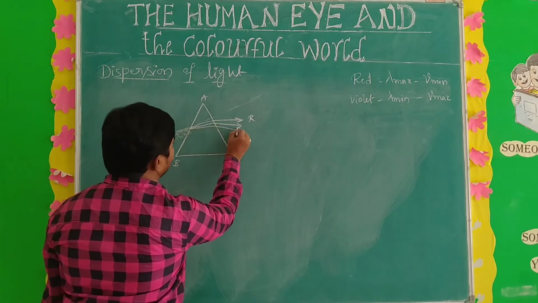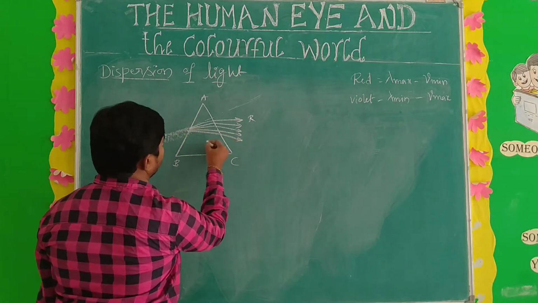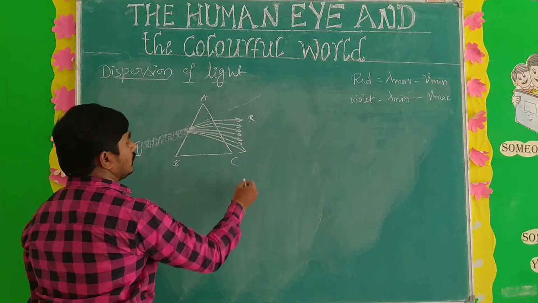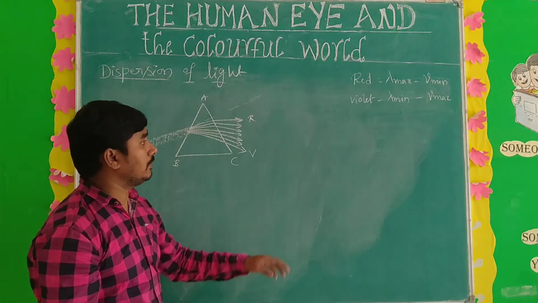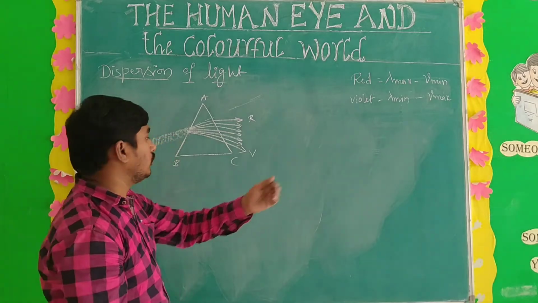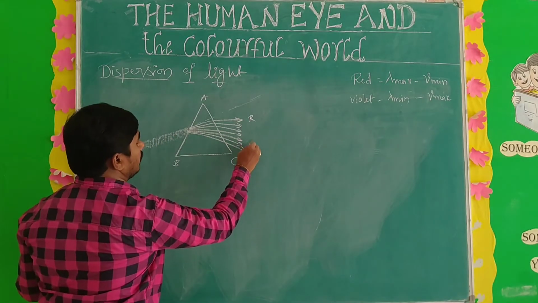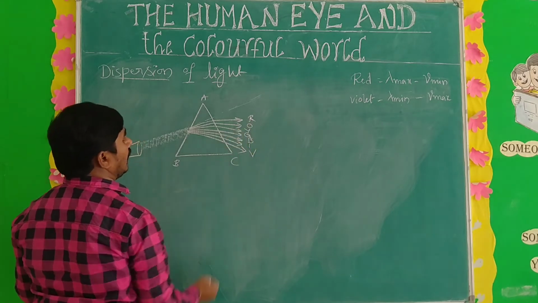Mostly the violet color deviates. Why? Because the wavelength is less, so it deviates with more angle. Violet, then indigo, blue, green, yellow, orange, red.